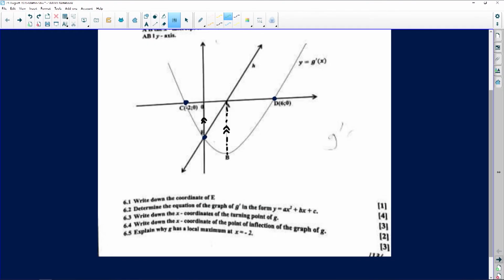Now let's talk about it, right? The question says they want the point of inflection. They want the x of the point of inflection. I'm thinking wherever you got this question, they were interested in finding the turning point or the point of inflection of G prime, because a cubic has a point of inflection, but a quadratic does not have a point of inflection. It just has a turning point. So I think it's okay for us to edit the question and give you what we think was supposed to be the actual question, because a parabola does not have a point of inflection, but a cubic does. So let's talk about that, right?